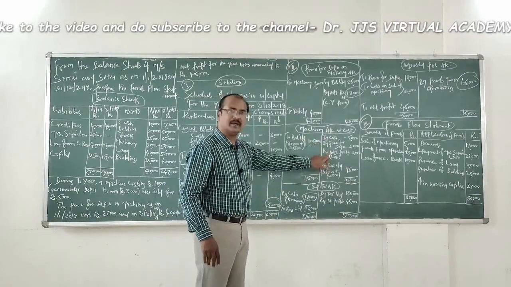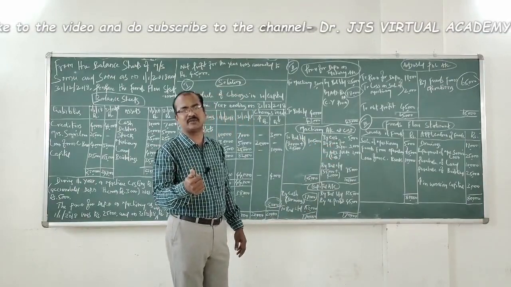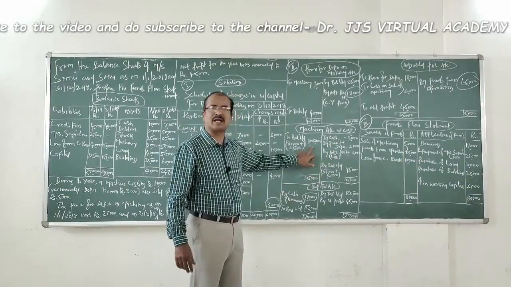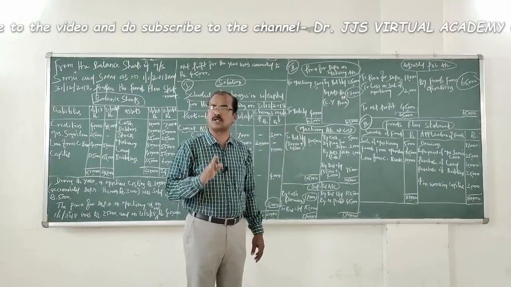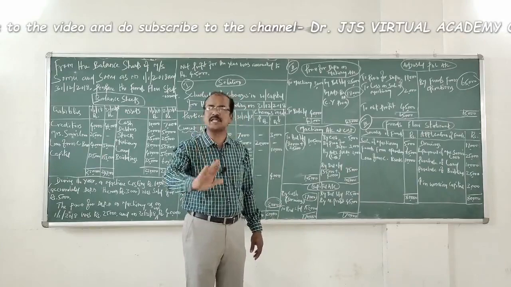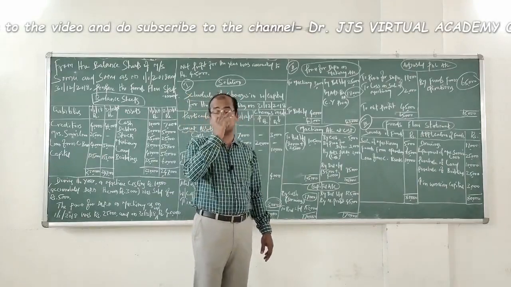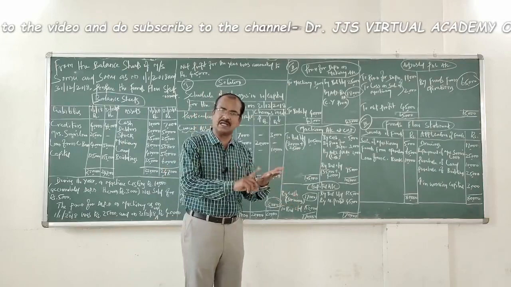We have already made the posting for this combined journal entry with regard to the sale of a part of machinery. Opening 1,05,000. We have sold machinery with a cost value of 10,000. So 1,05,000 minus 10,000, the expected closing balance in the cost value of machinery account should be 95,000. Am I correct?